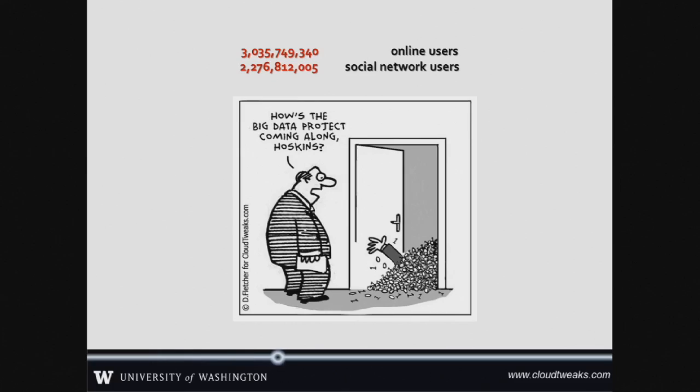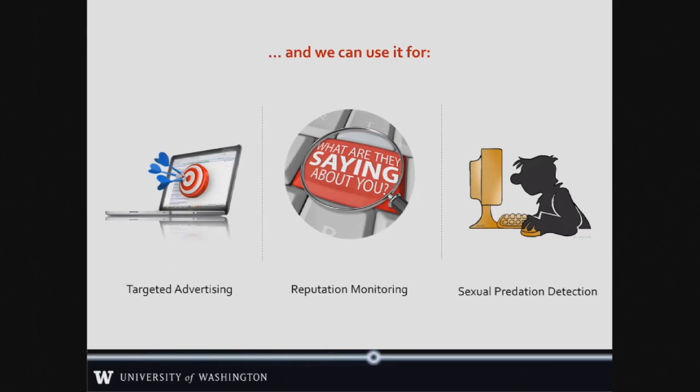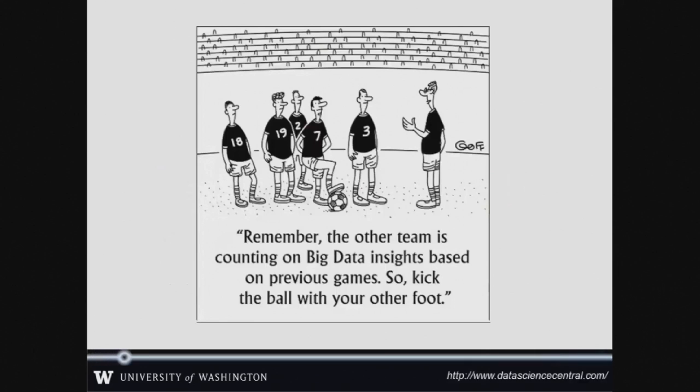So people are constantly posting in social networks, giving us a humongous amount of data, or big data, that we can analyze to find patterns and build predictive models upon them. What can we use these predictive models for? Well, in the context of social networks, something that is obvious and that we have heard about a lot is targeted advertising. Also, we can use it for reputation monitoring services or sexual predation detection.